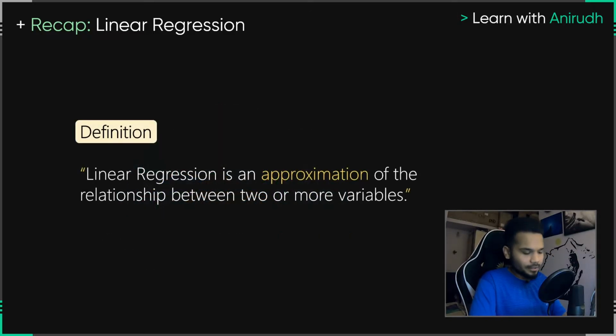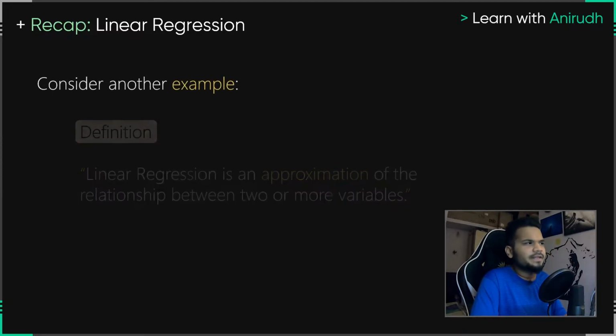Now this is good because we are trying to approximate the relationship that exists between two or more variables, and most of the time it's a numerical answer. What is the price of the amusement park? What is the price of fuel? So it's a lot of price prediction that happens in the case of linear regression.